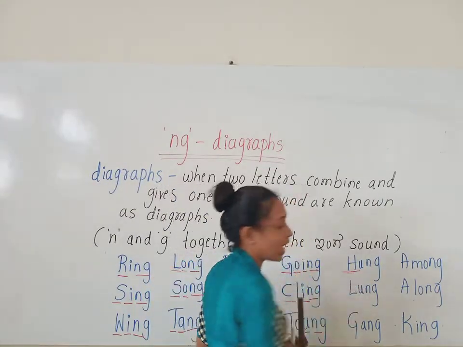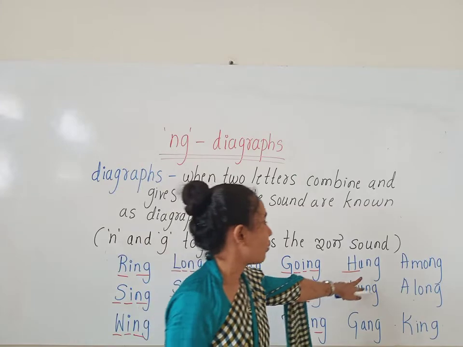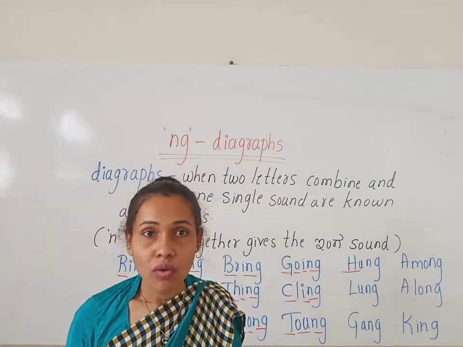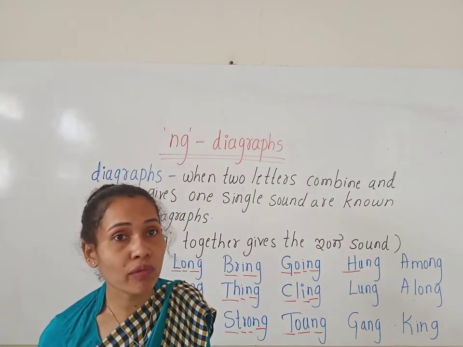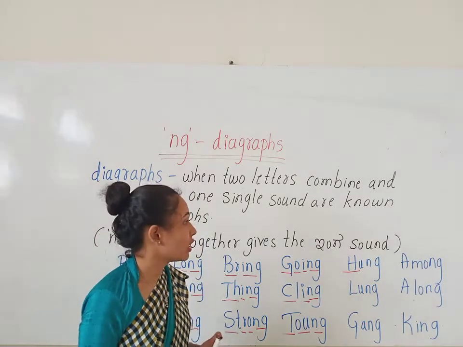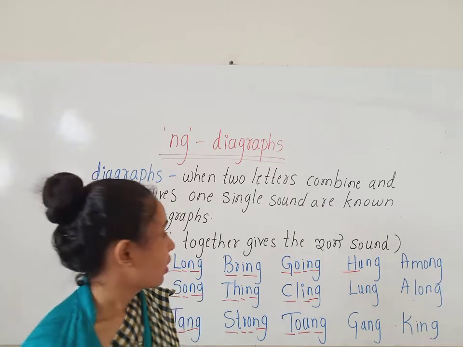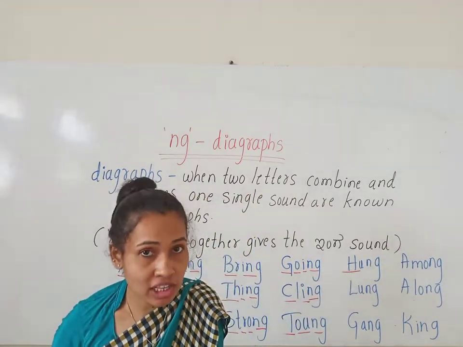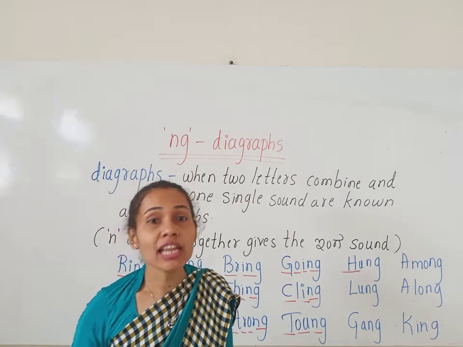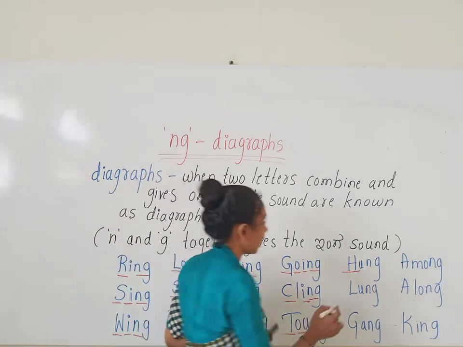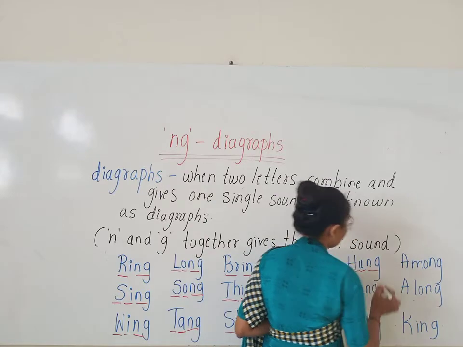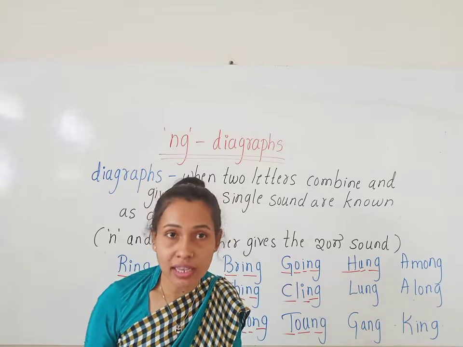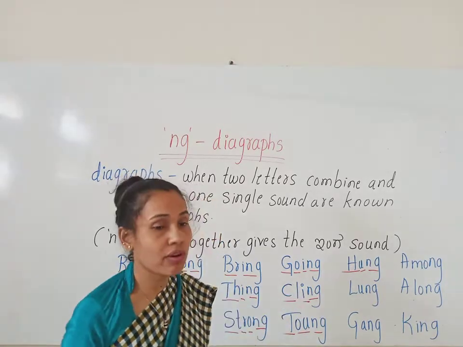What is the sound of H? H. And what is the sound of short vowel U? A. What is the sound of short vowel U, children? The short vowel U sound is A. H, ng. N and G together gives the ing sound. So how do we read it? H, ng. Hung. How do we read, children, this word? Hung. Okay, now look at the next word.